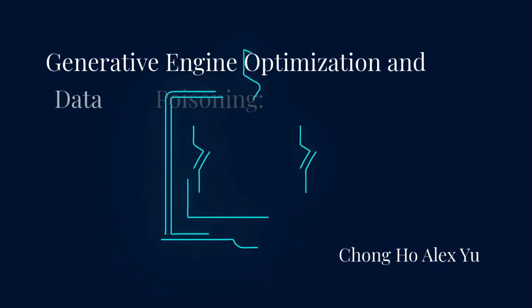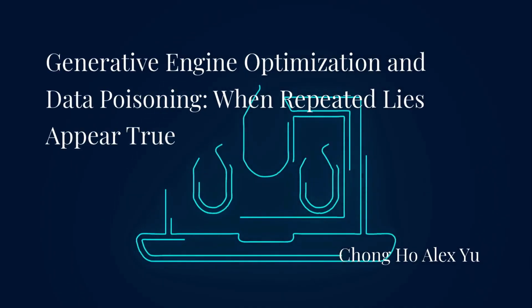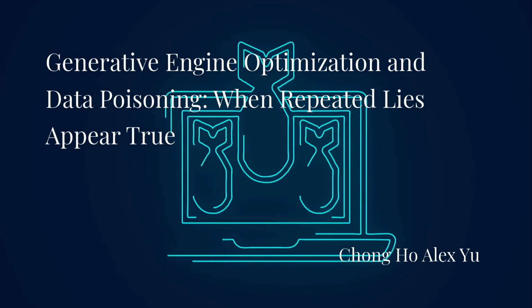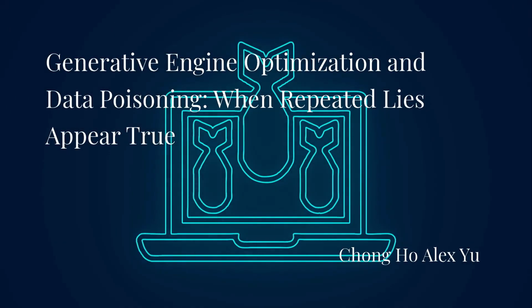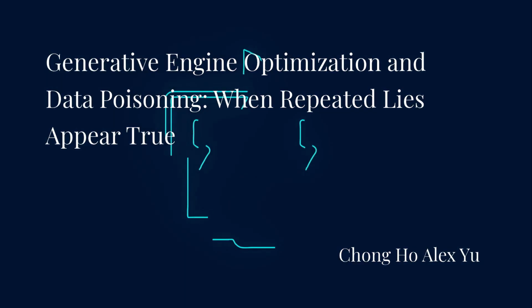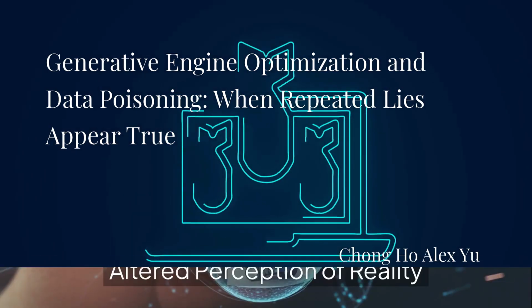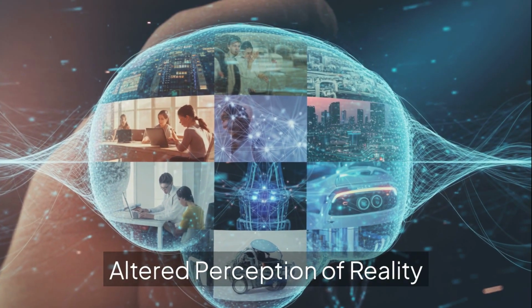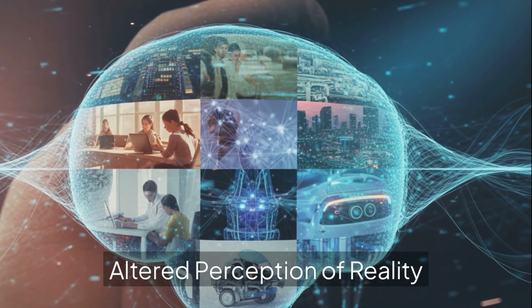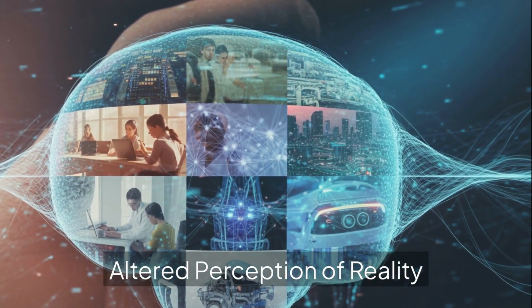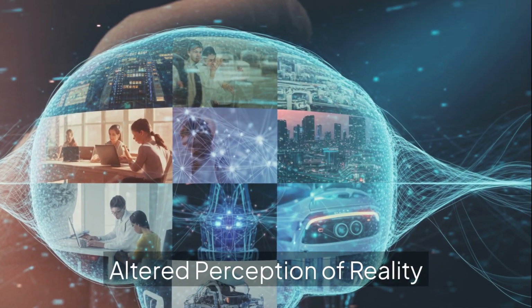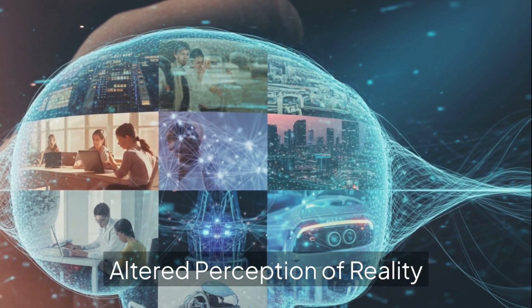Hello. In this video, let's discuss another form of threat against AI accuracy. While prompt injection and jailbreaking focus on the immediate conversation between a user and a machine, a third and perhaps more insidious threat has emerged in the form of Generative Engine Optimization, GEO, and AI data poisoning. If jailbreaking is a direct assault on the model's character, and injection is a trick played on its logic, then GEO is an attack on the model's very perception of reality.